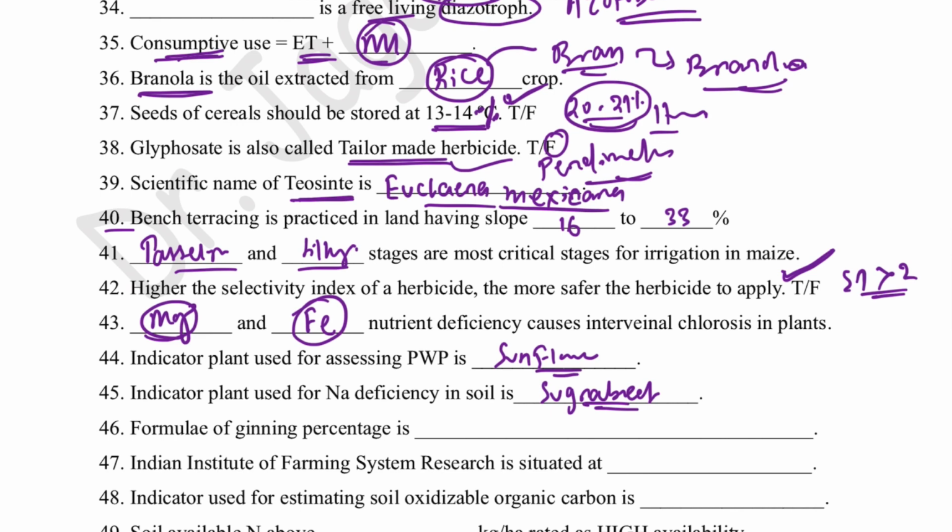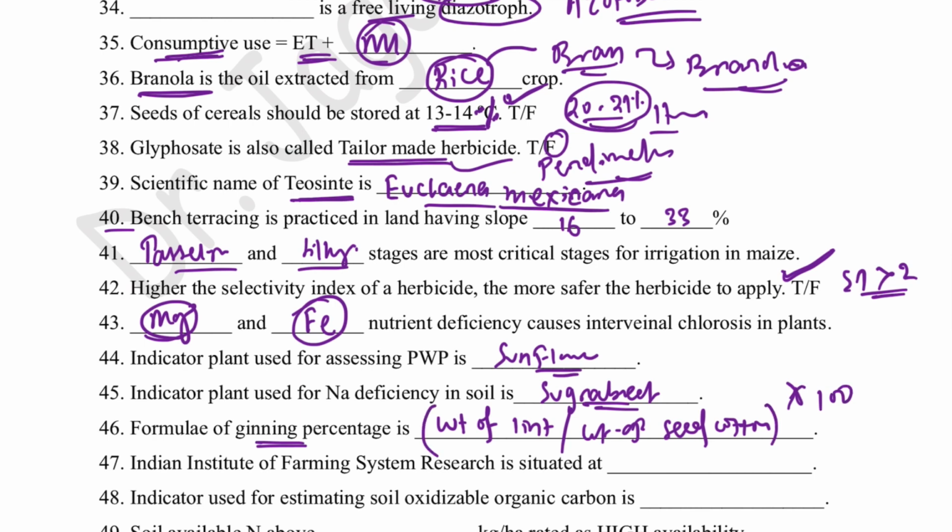Then formula of ginning percentage. Basically, ginning percentage is calculated in cotton. So ginning percentage is equal to weight of lint divided by weight of seed cotton, that basically comprises seed plus lint, into 100. Okay, this is ginning percentage.